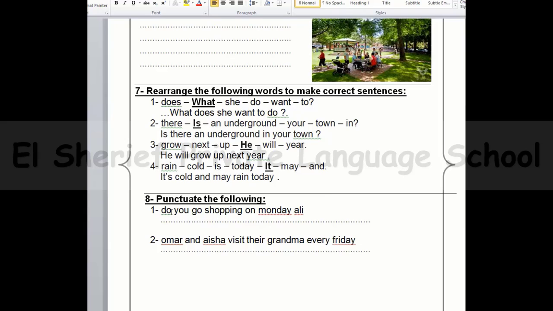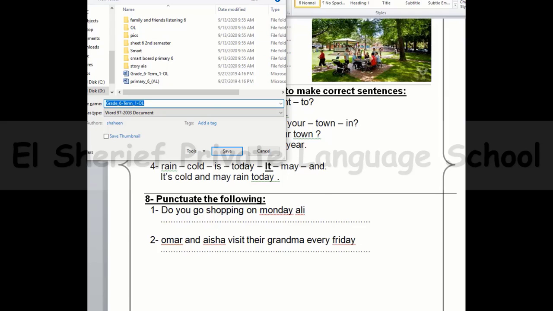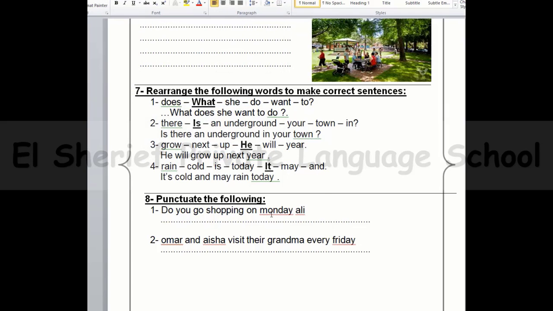Punctuate the following. So the first mistake here is the D for do. Do you go shopping on Monday? Monday sure has to be a capital letter, and the word Ali, and before Ali you have to put a comma.